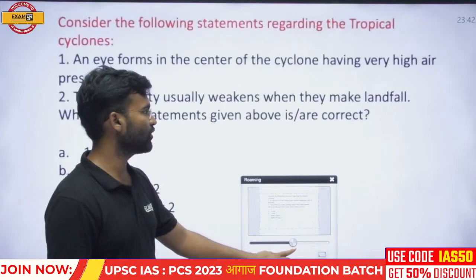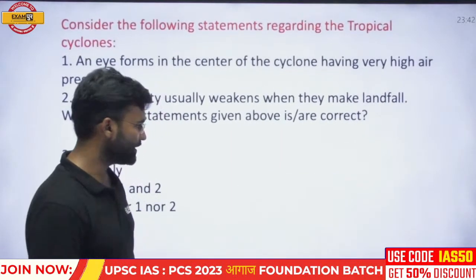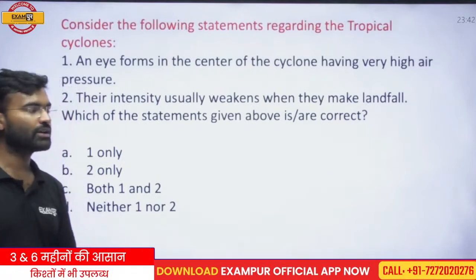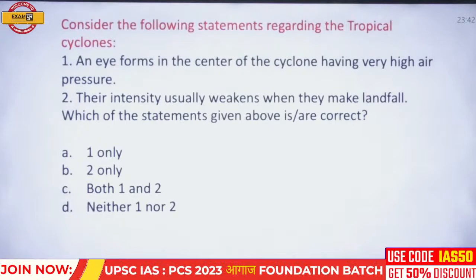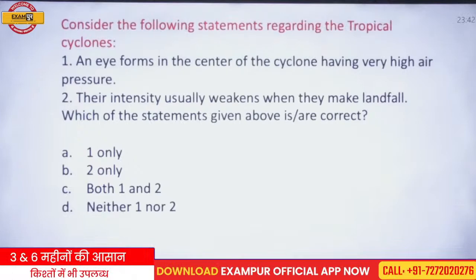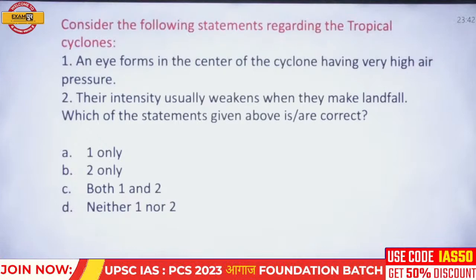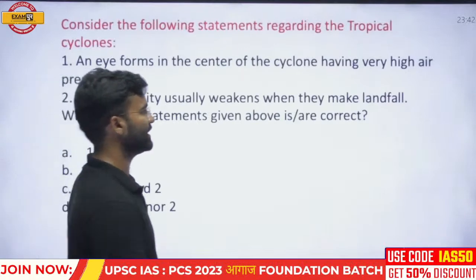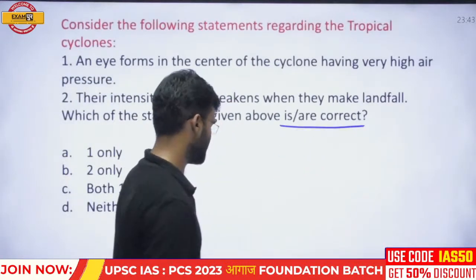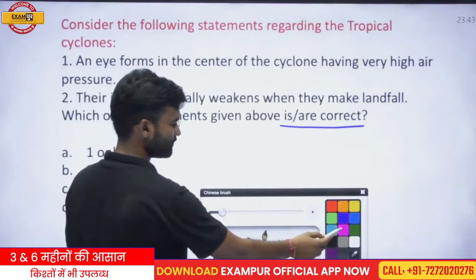It is related to the tropical cyclone. So read this question carefully and try to respond. The question is: consider the following statements regarding the tropical cyclones. The first statement is, an eye forms in the center of the cyclone having very high air pressure. The second statement is, their intensity usually weakens when they make landfall. Which of the statements given above is correct?